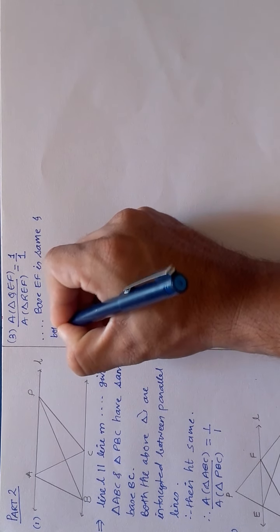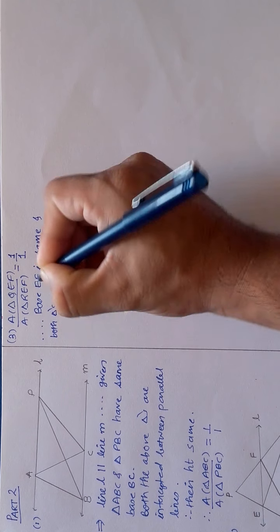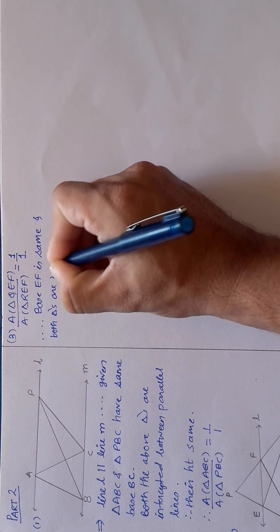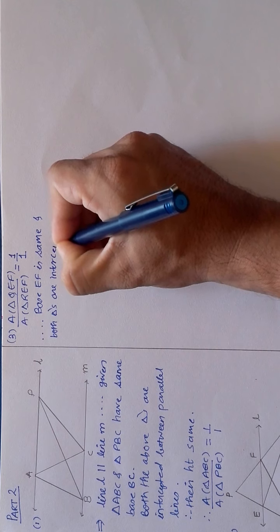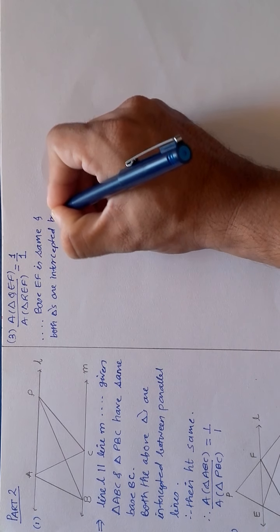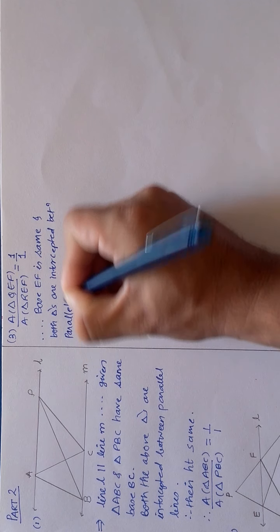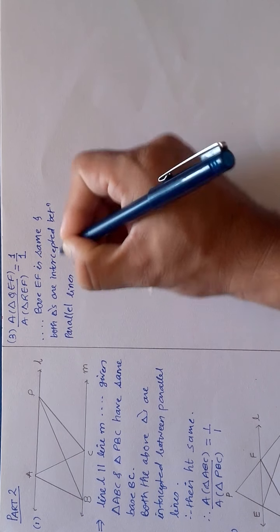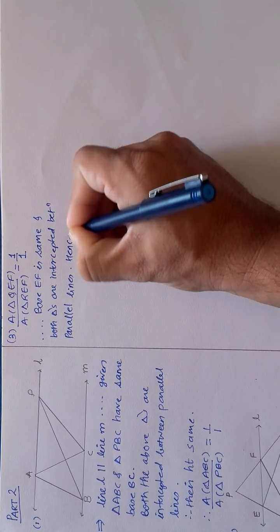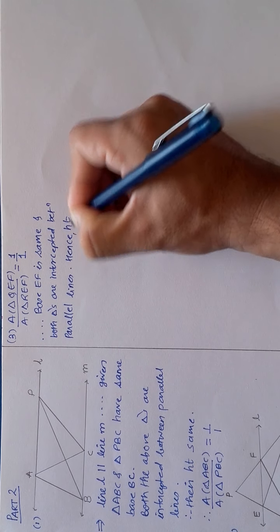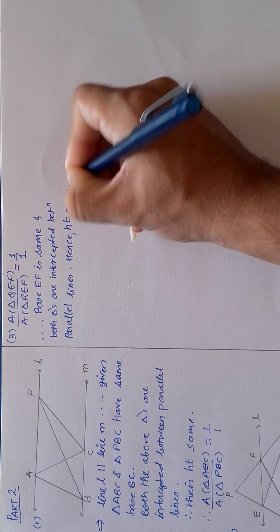Both triangles are intercepted between parallel lines. Hence, their height is the same. Okay.